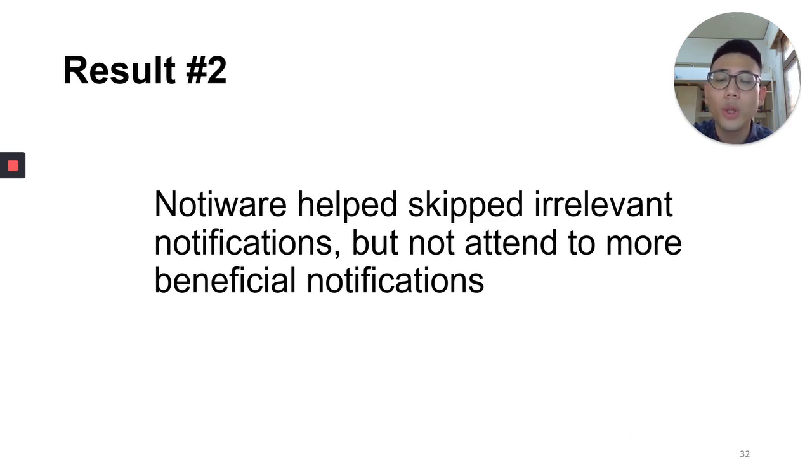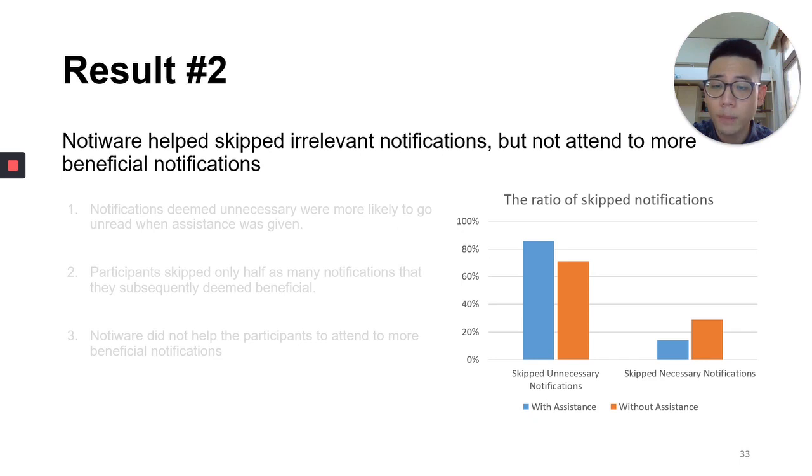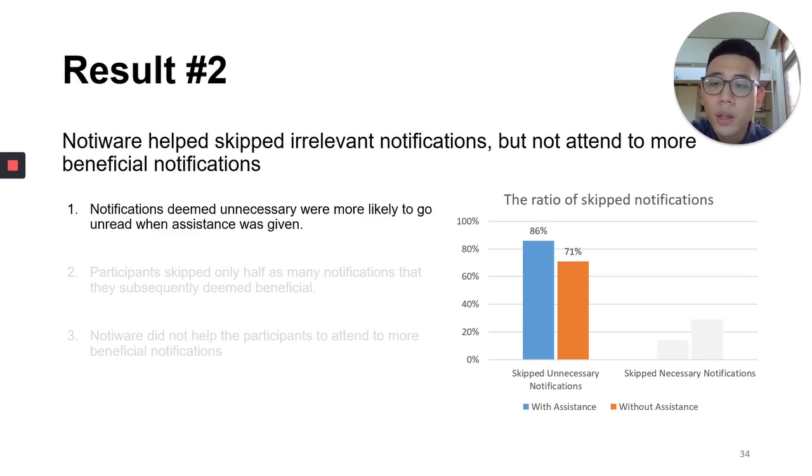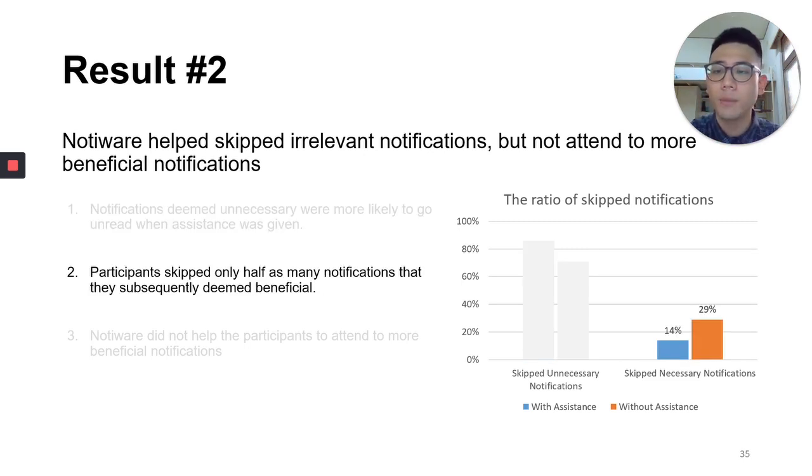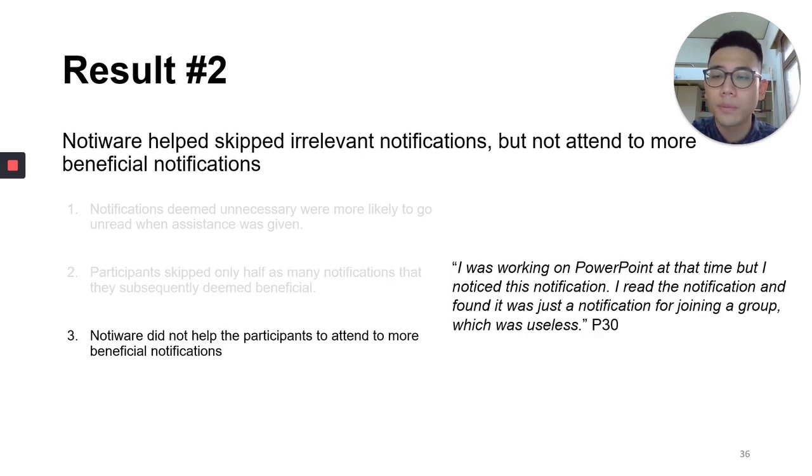The second result is NotiWare helped the participants ignore irrelevant notifications, but did not help them attend to more beneficial notifications. For those notifications the participants decided not to read, the result is shown on the right figure, which is the ratio of skipped notifications. The first one is notifications deemed unnecessary were more likely to go unread when assistance was given. And participants skipped only half as many notifications that they subsequently deemed beneficial. But for those notifications participants attended to, NotiWare did not help the participants attend to more beneficial notifications.